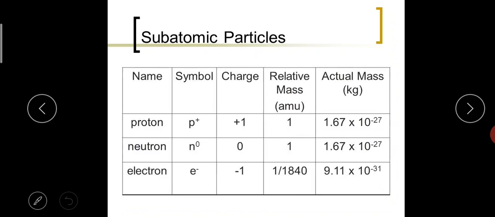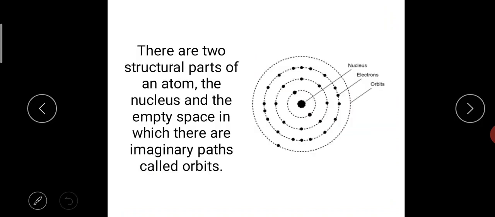Its relative mass is 1. Actual mass is 1.67 into 10 power minus 27. And electron is E minus and charge is -1. Relative mass is 1 by 1840, which is very negligible, and its actual mass is 9.11 into 10 power minus 31. Is it clear, children? So these are the subatomic particles.